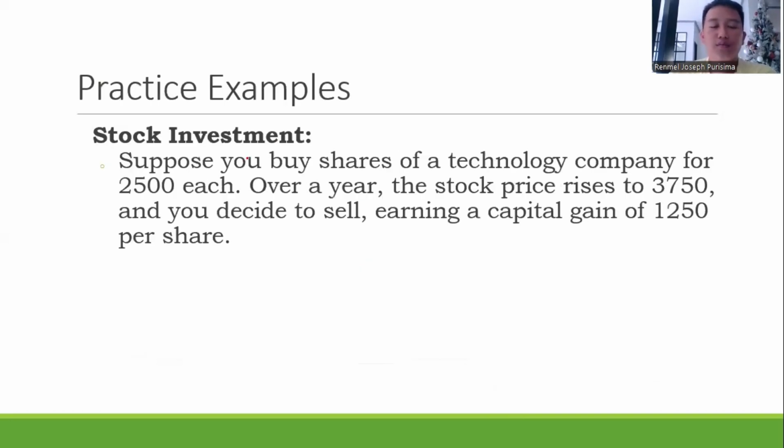So here are some practice examples. First, under stock investment. Suppose you buy a share of a technology company for 2,500 each. Over a year, the stock price rises to 3,750 and you decide to sell it. So you have a capital gain of 1,250 per share.